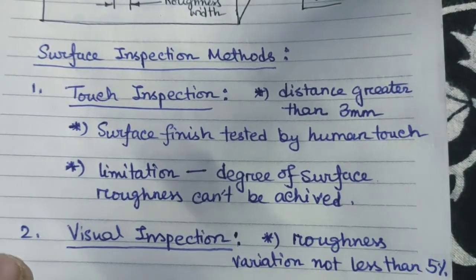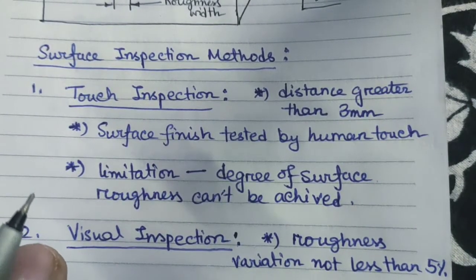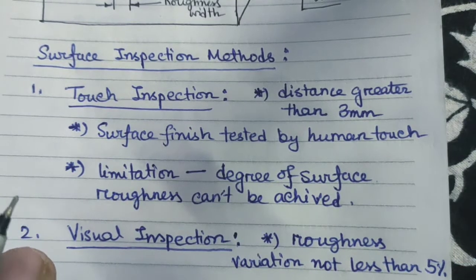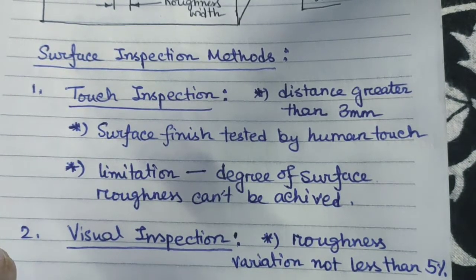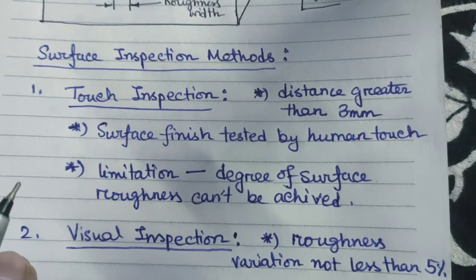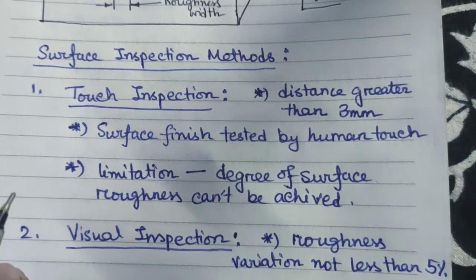Now we are coming to the different methods of measuring the surface finish. Actually, surface inspection or surface finish can be measured by different inspection processes. In comparative methods, the surface texture is assessed by observation of the surface, but these methods are not reliable, as they can be misleading if comparison is not made with a surface produced by the same technique. Now there are different methods which are available.